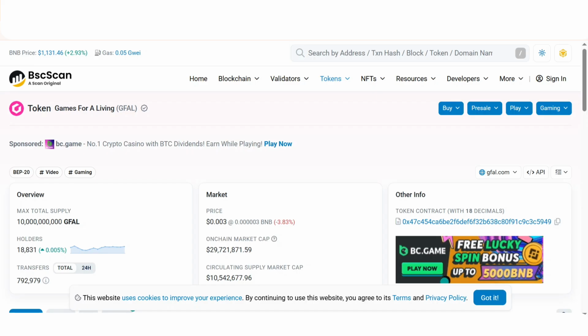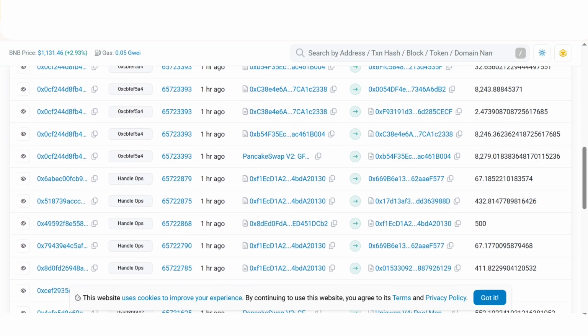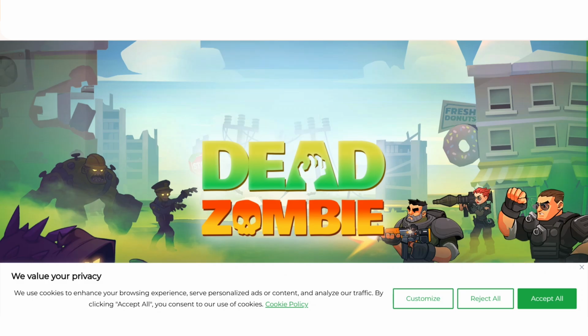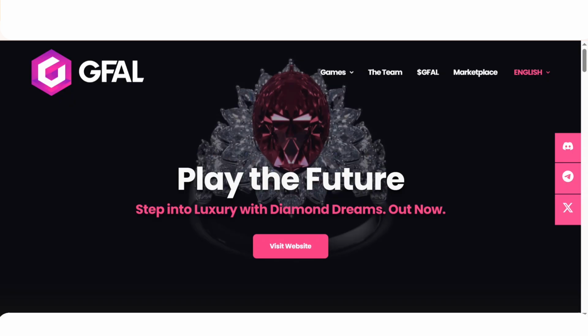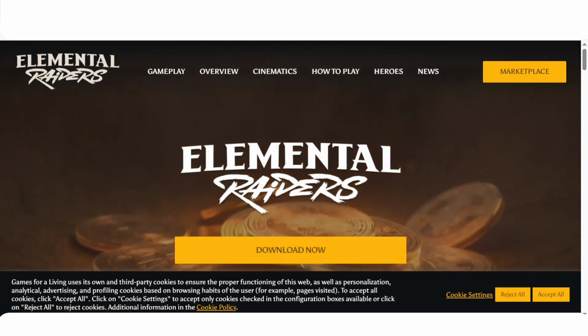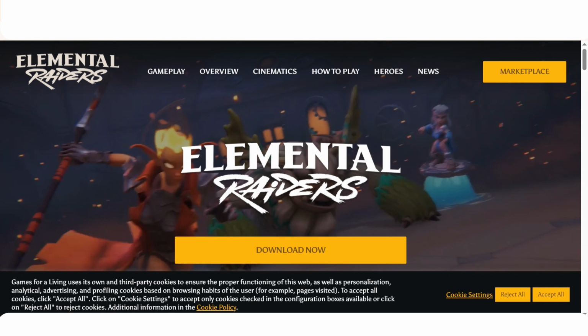You can even see it here on BSC scan, and you can see the transactions which are going in, which means it is trending. Now you can even go and see their game Dead Zombies. You can play that game, and you can see Play the Future with Luxury. You can see Diamond One, and furthermore they have the game given here, Elemental Raiders. You can go and play that game.